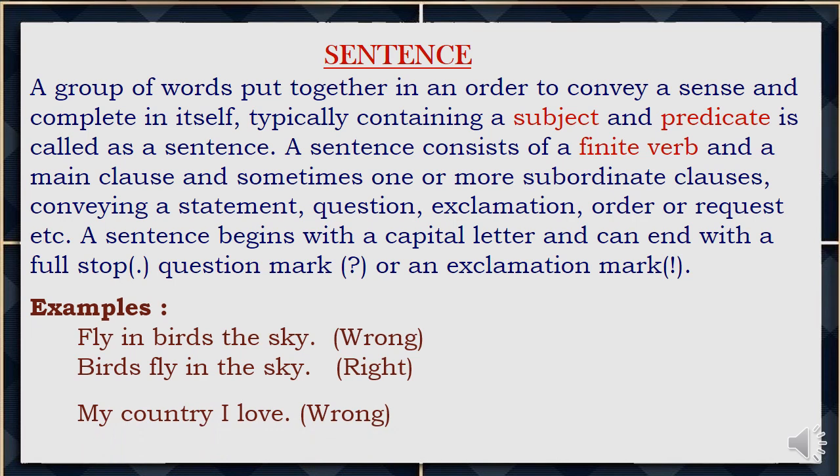One more example. My country I love. This sentence is wrong. It is not called a sentence because the words are not grouped in an order. What is the correct one? Let us see. I love my country. It is right. I is the subject. Love my country is the predicate.